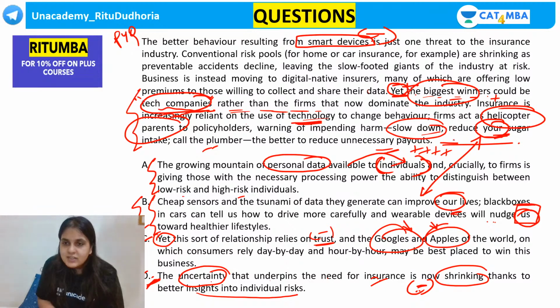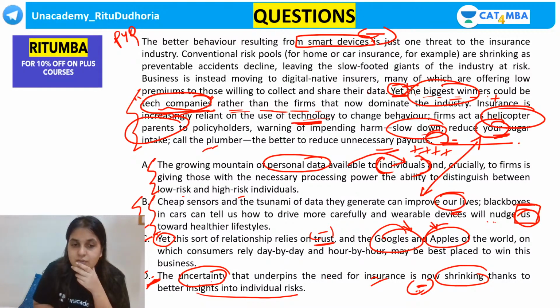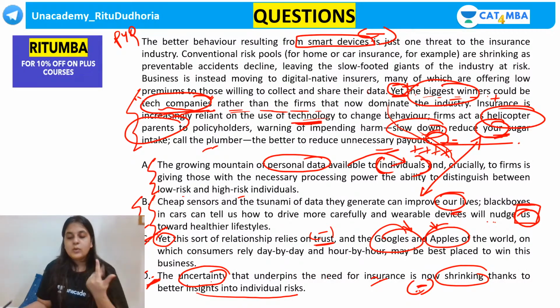Then again from positive, if he has to go negative, he will again use a transition word. Yes or no, Azad? He will keep up with his convention of language, right? So that is why the answer option is C. Got it, Azad? So don't look at the previous first line. It's about continuation. So how can we continue from this sentence? Your main focus should be on the preceding and the succeeding sentences. Got it? Okay, very good.